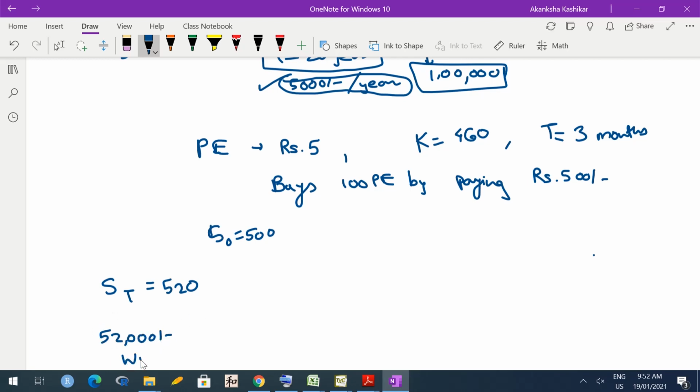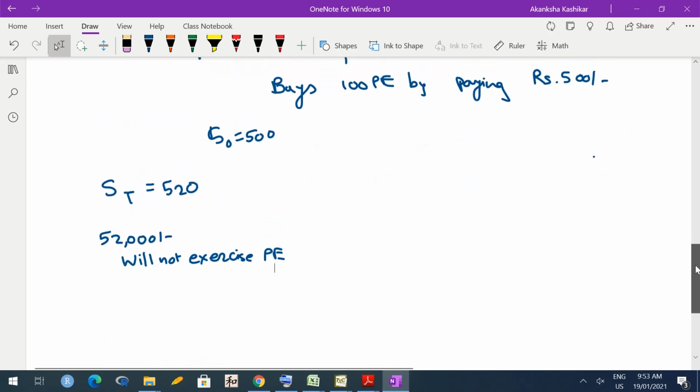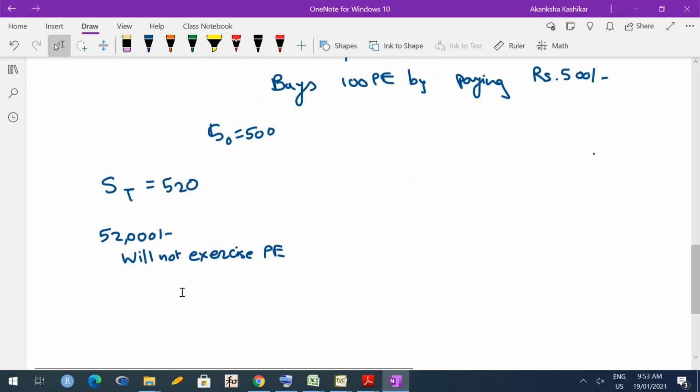So he will not exercise the put options. Technically, the initial price that he paid for the put options, 500 rupees, is lost. So that small loss is there. Loss of 500 rupees.